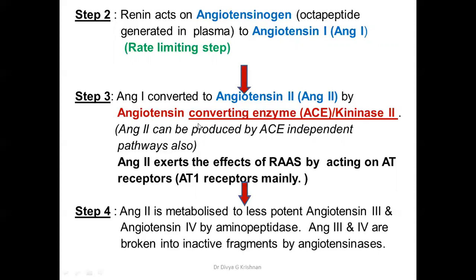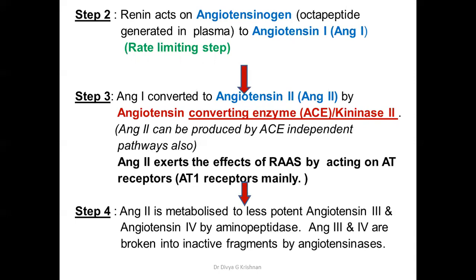Now, another thing that you have to remember is that the main functions of the RAS pathway are mainly exerted through angiotensin 2. And this angiotensin 2 exerts its main actions through the AT1 receptors. It can act on two types of receptors, AT1 receptors and AT2 receptors. But the main functions of the RAS system are exerted through the AT1 receptors. So angiotensin 2 is very important because it is the molecule which exerts the main functions of the RAS system.